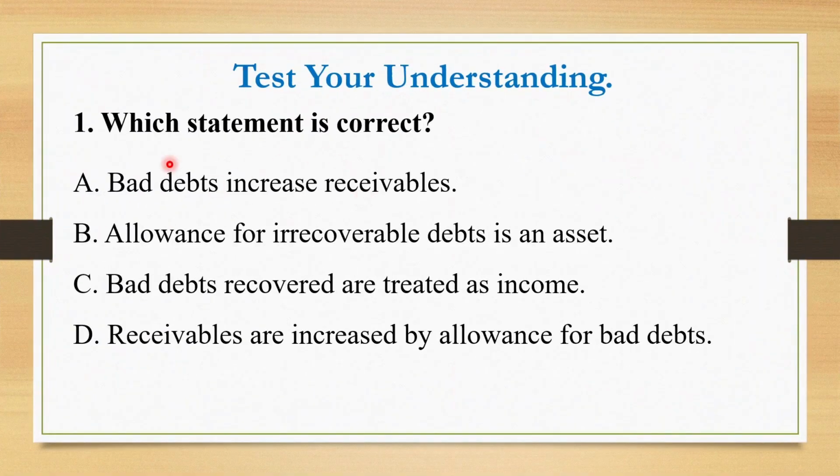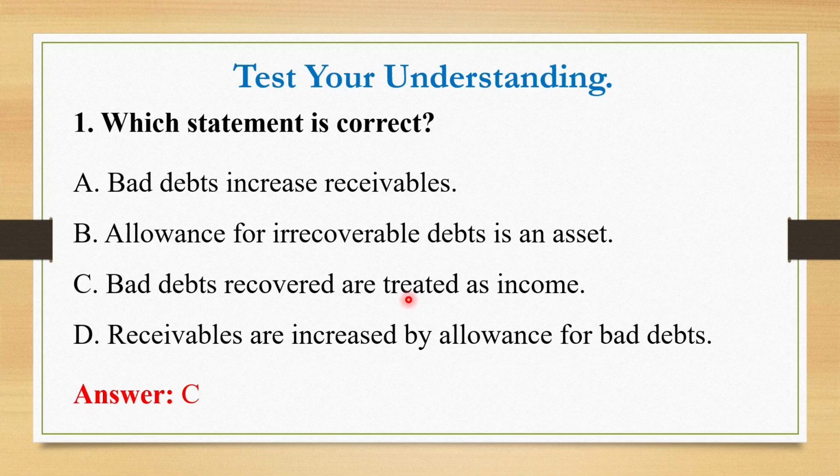So let's test our understanding. Which statement is correct? A. The bad debt increases the receivables. Does the bad debt increase the receivables? B. Allowance for irrecoverable debts is an asset. C. Bad debts recovered are treated as an income. D. Receivables increased by allowance for bad debts. What is the answer? The answer is C, as you have seen.